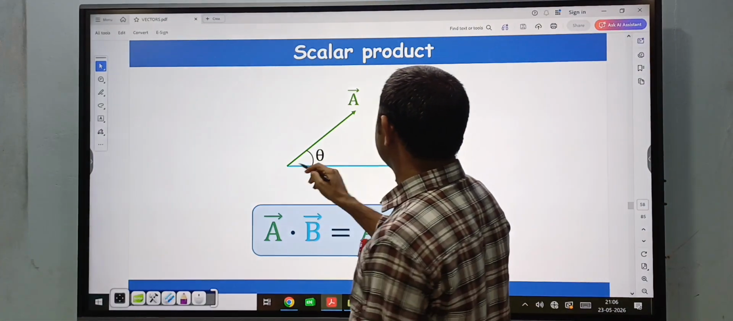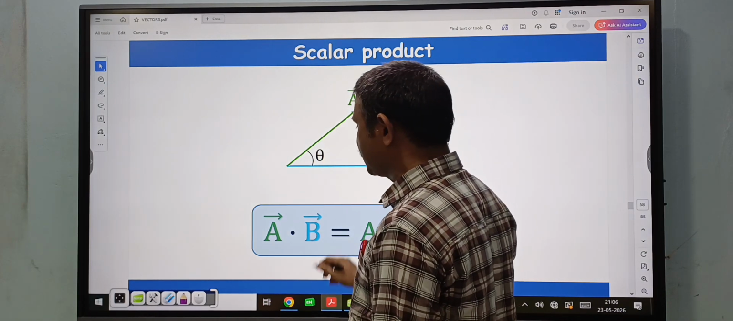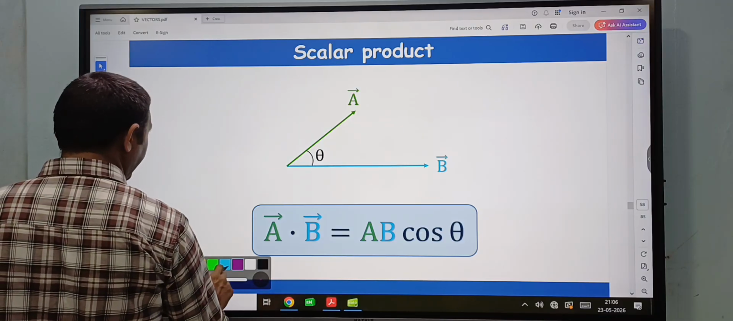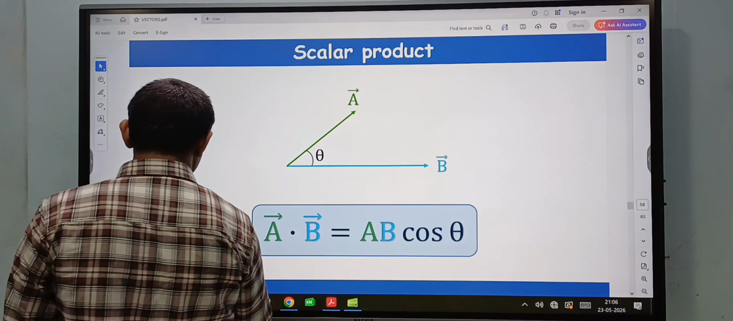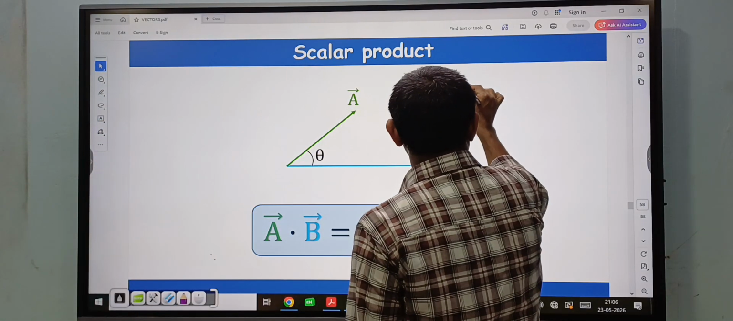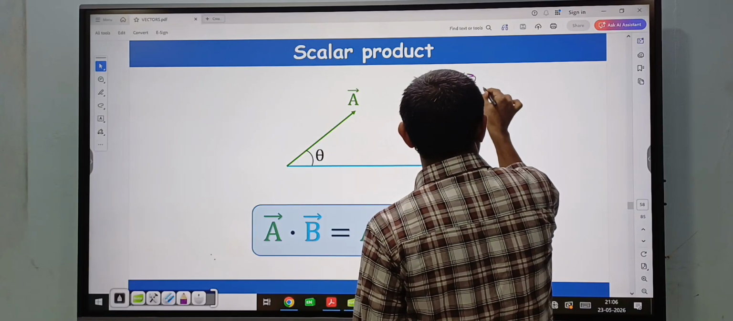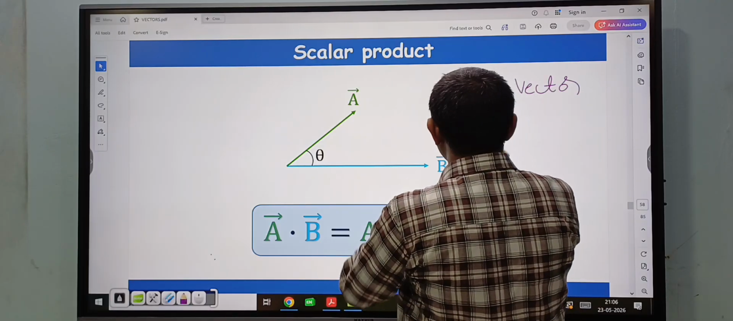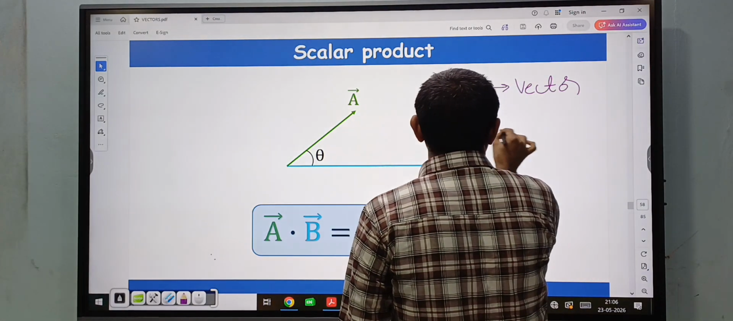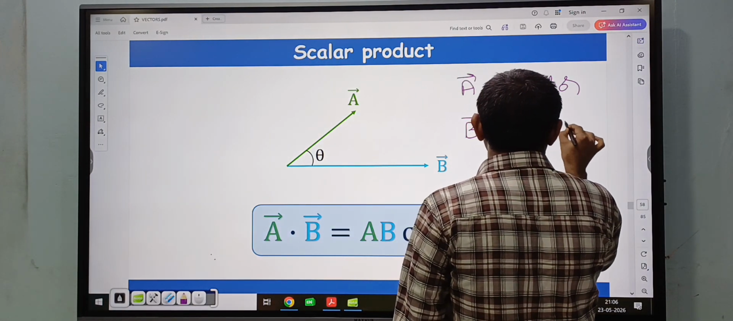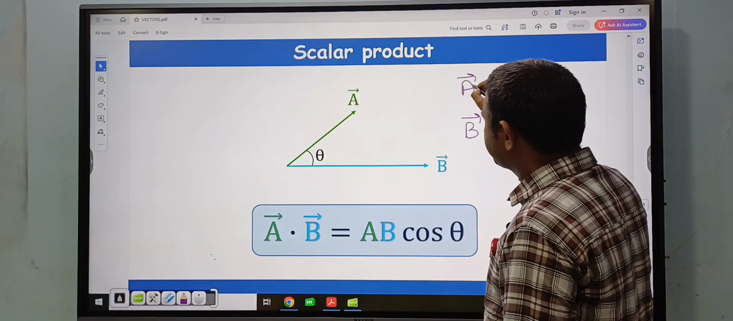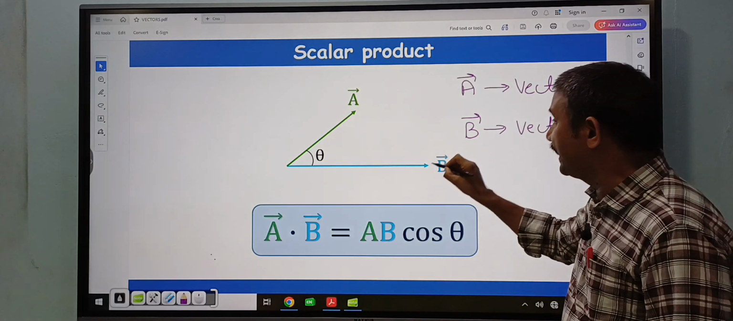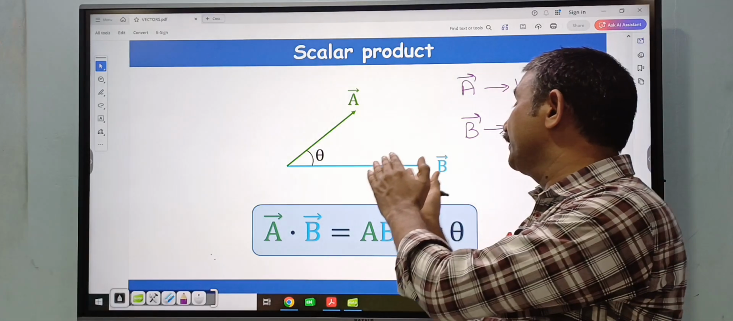So this is A bar vector and this is B bar vector, and the angle between them is theta. Here A bar is a vector quantity, and similarly B bar also represents a vector quantity. That means it has a magnitude and it has a direction. Now the angle between these two vectors is theta.